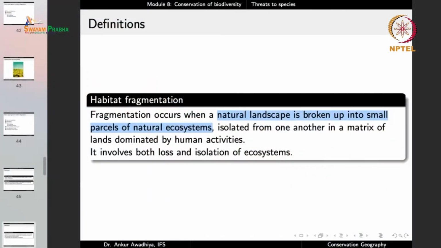Whereas on the second parcel, there are no elephants to take care of the ecosystem, and slowly that ecosystem will also move towards degradation. So that is habitat fragmentation, conversion of natural landscape into smaller parcels.